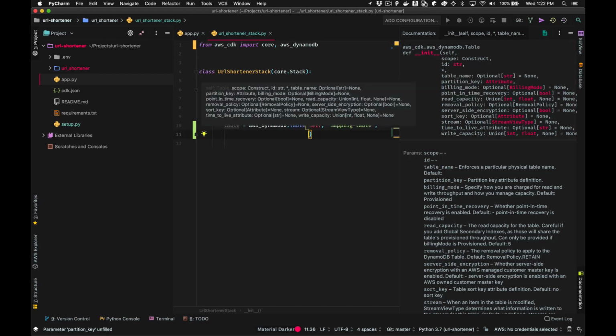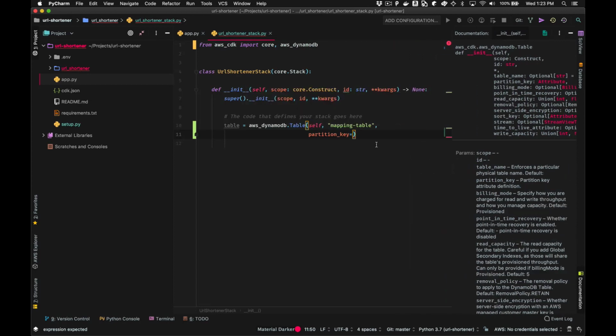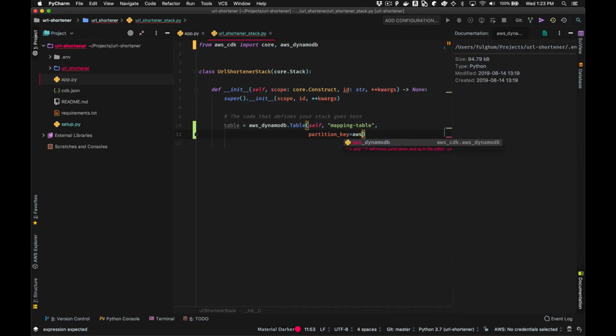So the last parameter we need to supply, we can see over here in the documentation that partition key is a required parameter we have to specify. So let's go ahead and start defining that. If you've ever used DynamoDB before, you know that the partition key we need to specify is an attribute.